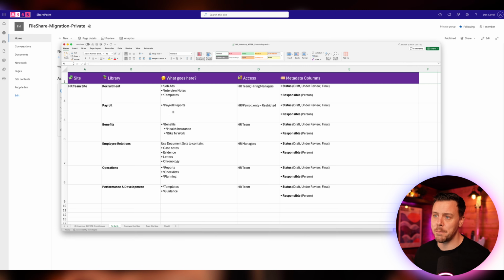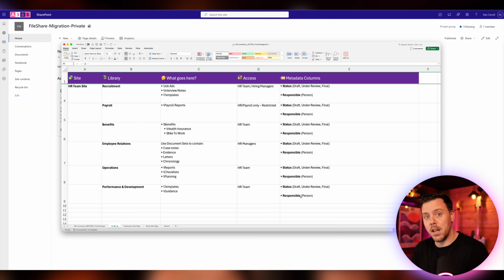So let's do that. Looking back in here at our plan, we want to create all of these libraries. And then we have these subfolders within them. We have access to sort out, and then we have the metadata in here. Now I said we'd use a standard metadata set across all libraries, so that might contradict what I said about teams, but I'm talking about flexibility, and looking forward, we want to keep that option open. But for now, we're not going to create these metadata columns one by one in every library. We're going to create them at the site level, and then we can leverage them in every single library without having to recreate them. And it means if we make a change to an option set in one of them, it'll be reflected in all of the libraries. But we'll get to that in a minute. First of all, let's create a library.